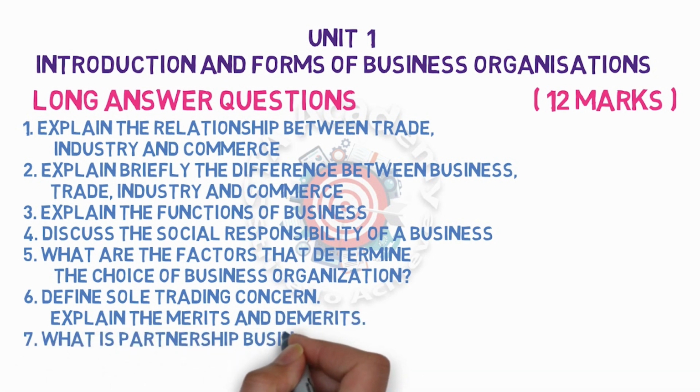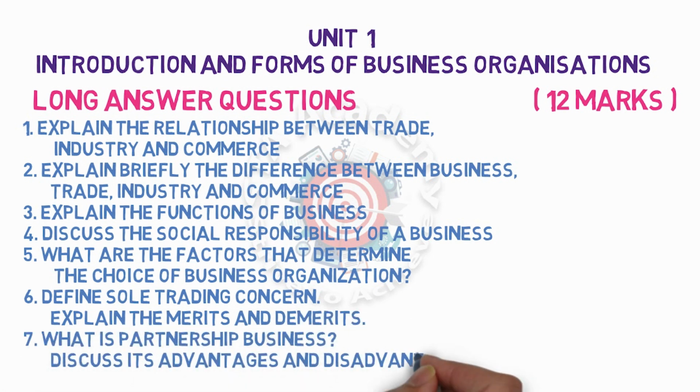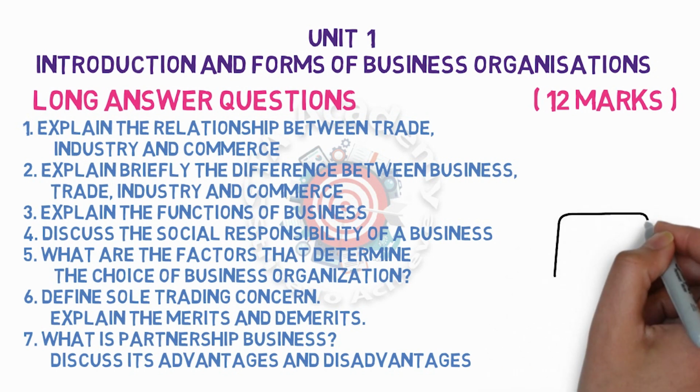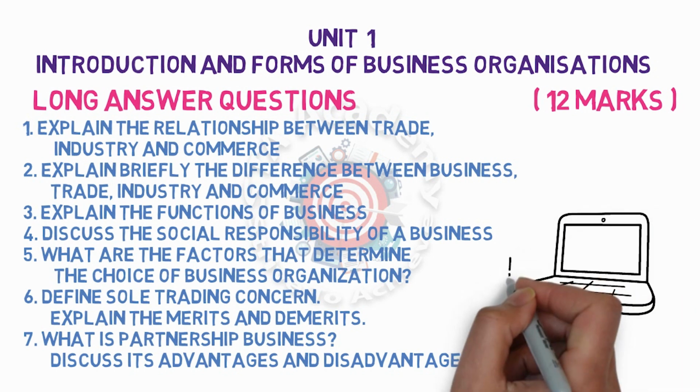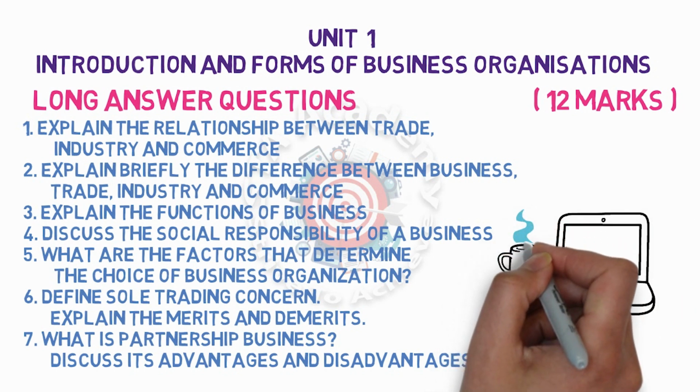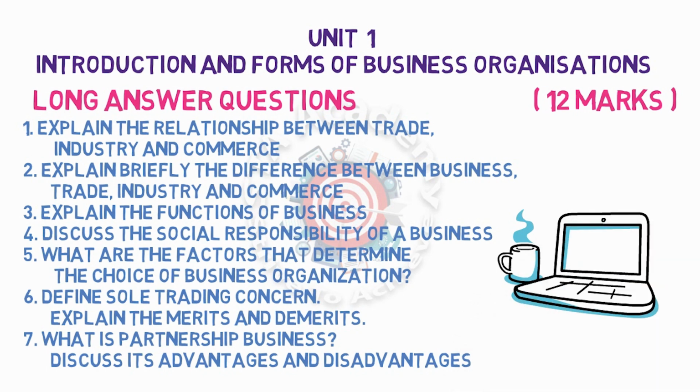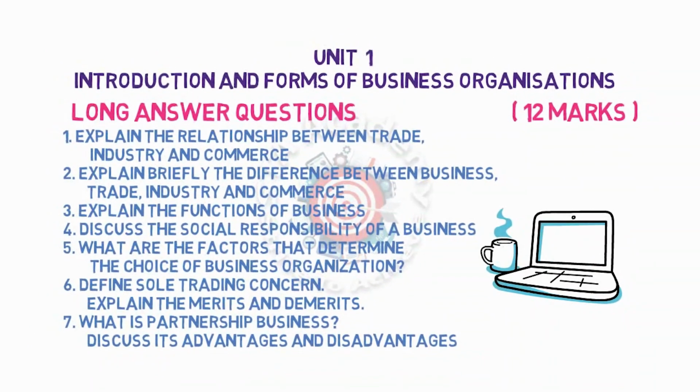Fifth is what are the factors that determine the choice of business organization. Sixth is define sole trading concern, explain the merits and demerits. Seventh is what is partnership business, discuss its advantages and disadvantages.